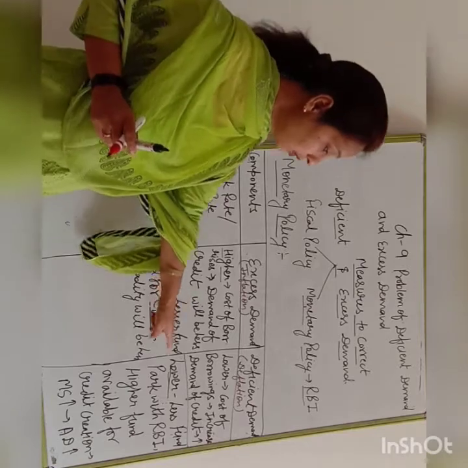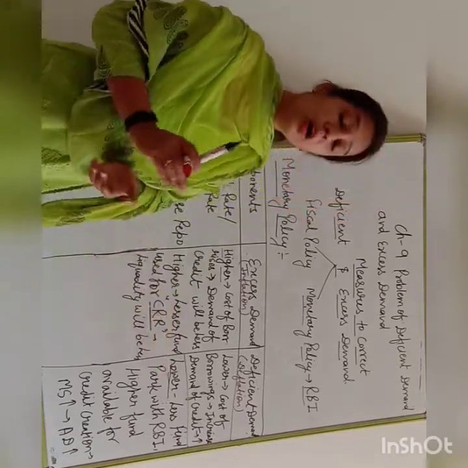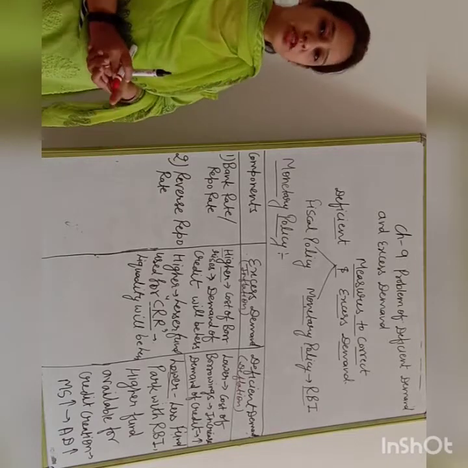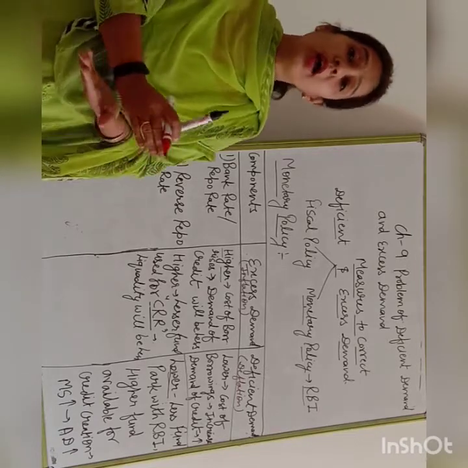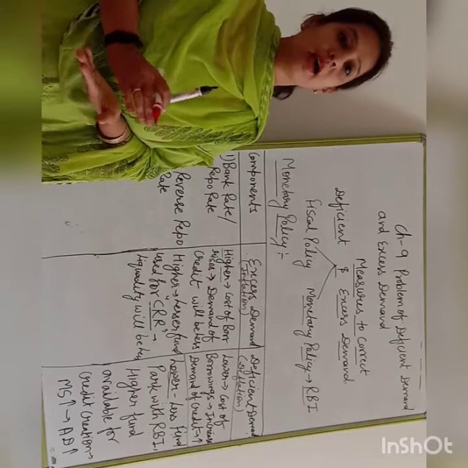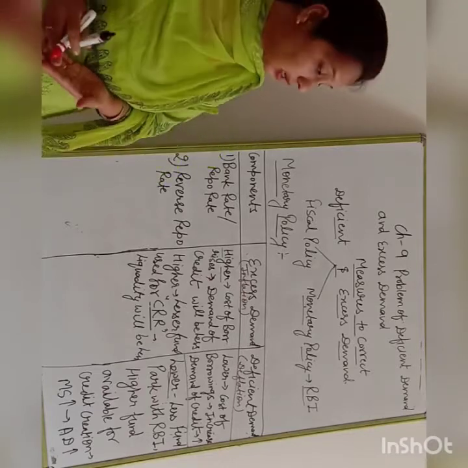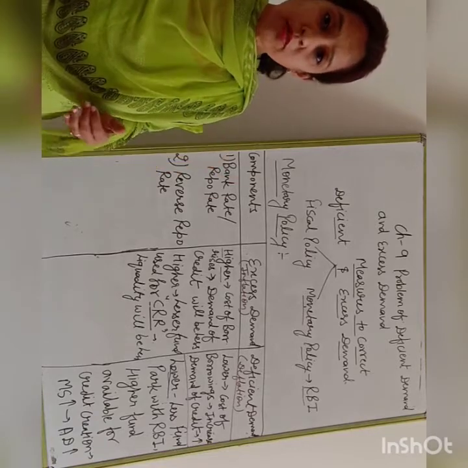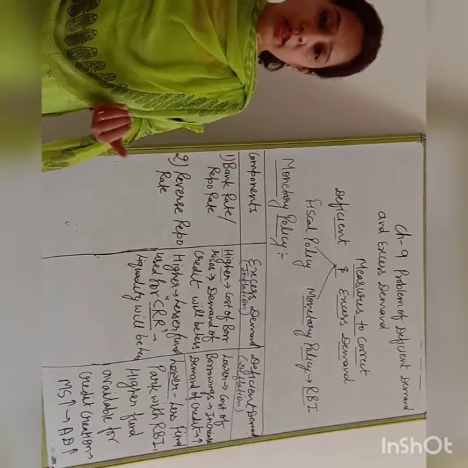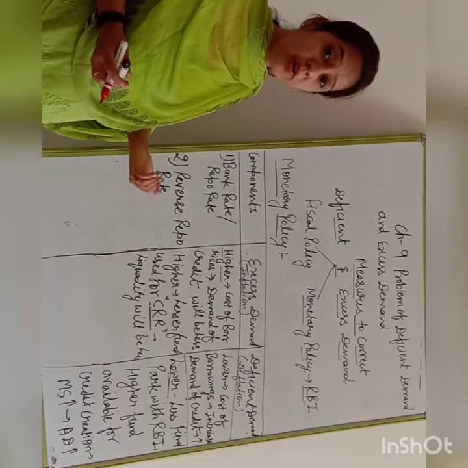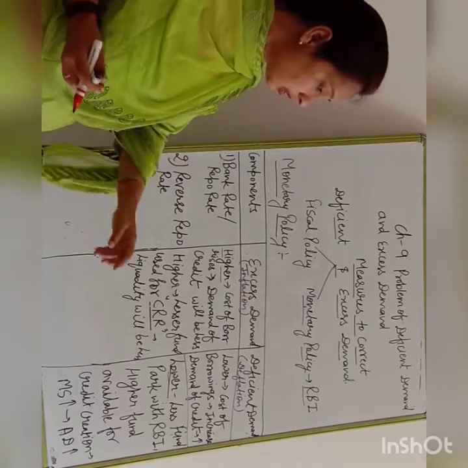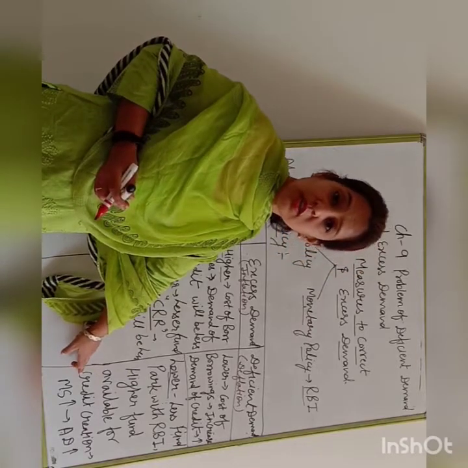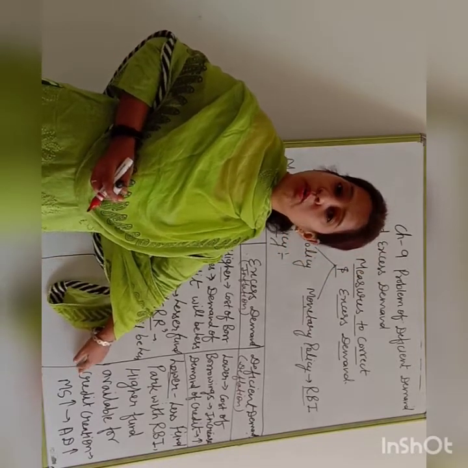In that condition, when RBI lowers the reverse repo rate, what happens? Commercial banks park their extra funds with the RBI, so commercial banks have higher funds with them. When commercial banks have higher funds, they have more and more funds available for the credit creation process. They are giving more and more loans to the public.